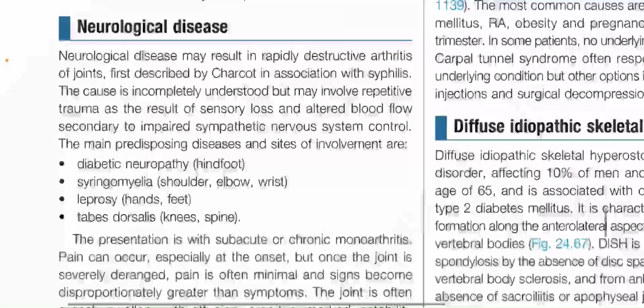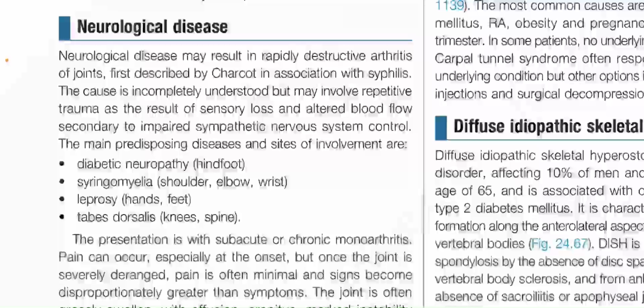Now, neurological disease. Neurological disease may result in rapidly destructive arthritis of joints, first described by Charcot in association with syphilis. The cause is incompletely understood but may involve repetitive trauma as the result of sensory loss and altered blood flow secondary to impaired sympathetic nervous system control.